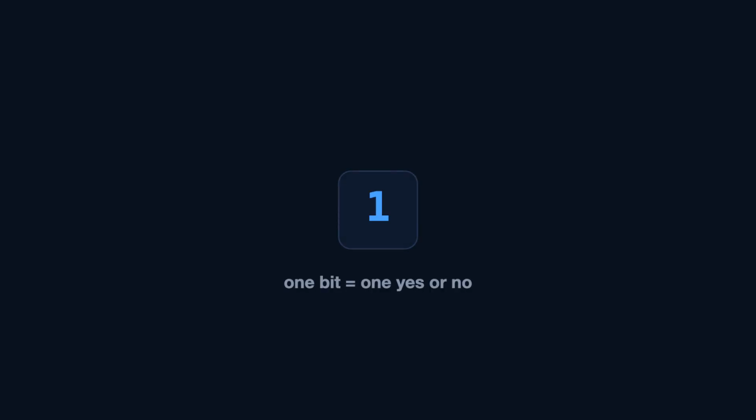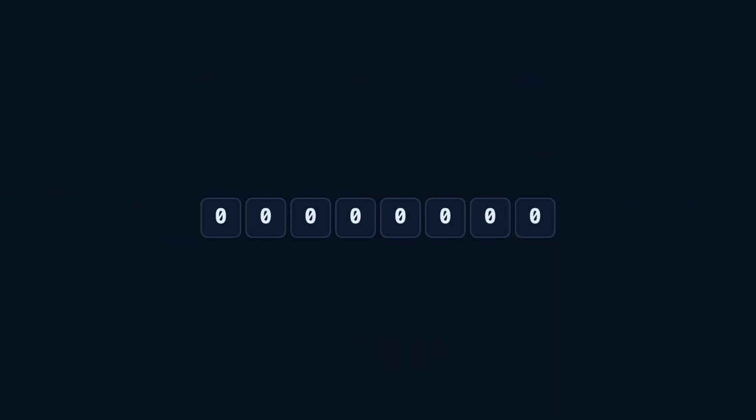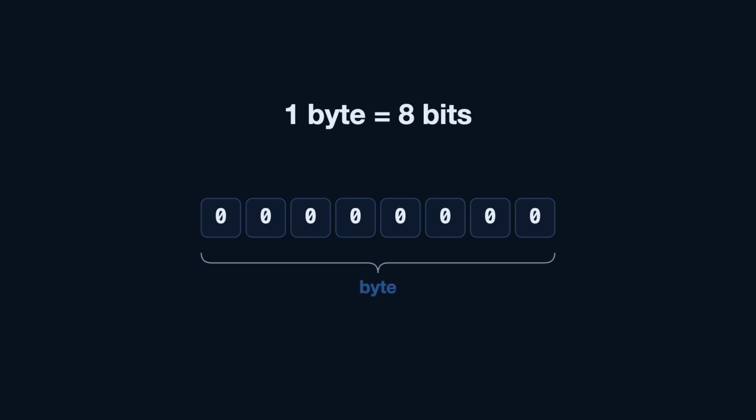A single bit can only say yes or no. So how does your computer store your name or an entire game? It groups bits. A byte is 8 bits, side by side. It's the standard package of information in every computer ever built.